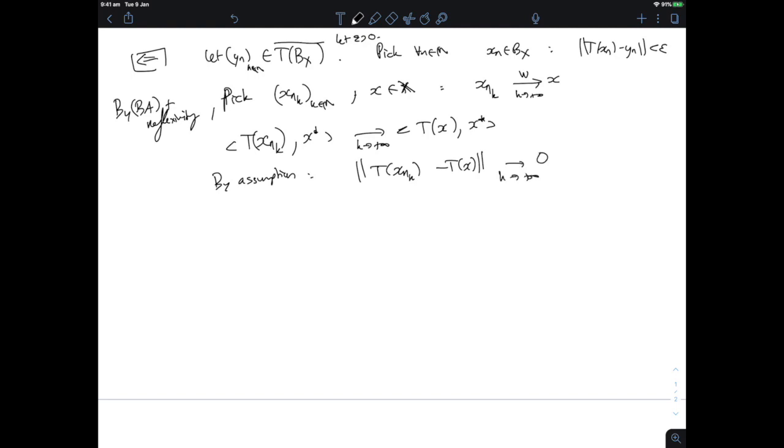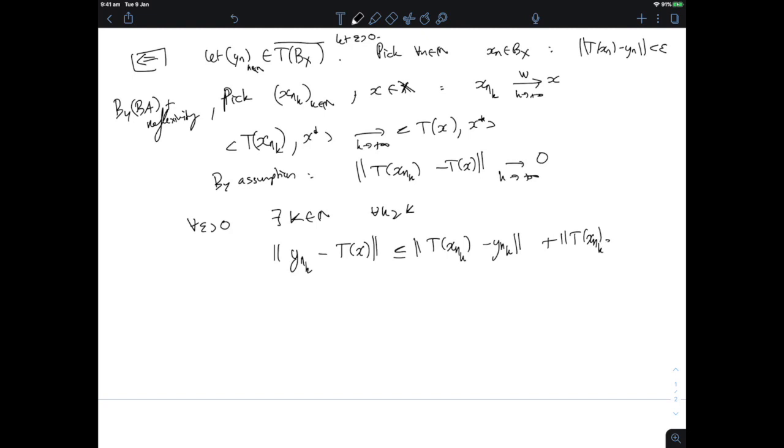Okay, but now that means that for every epsilon, there exists a capital K in N, such that for every little k greater than this capital K, the norm of y_{n_k} minus T of x is smaller than the norm of T x_{n_k} minus y_{n_k} plus the norm of T x_{n_k} minus T of x. And by picking my k large enough, I can make this smaller than epsilon, and this is always smaller than epsilon by definition of the x_n. So this entire thing is smaller than 2 epsilon.